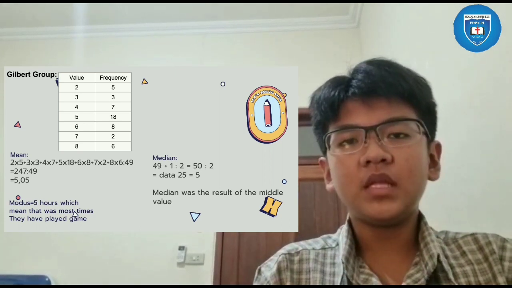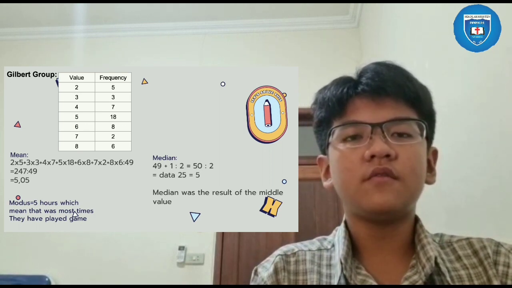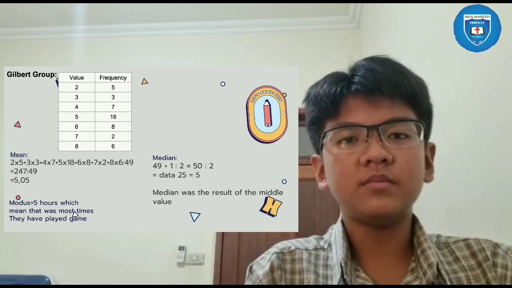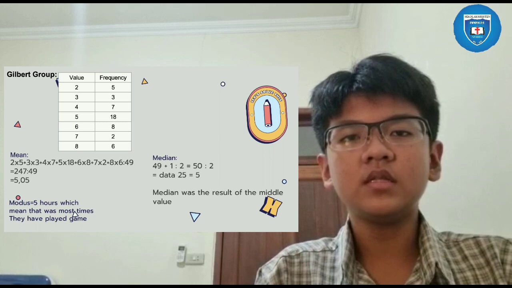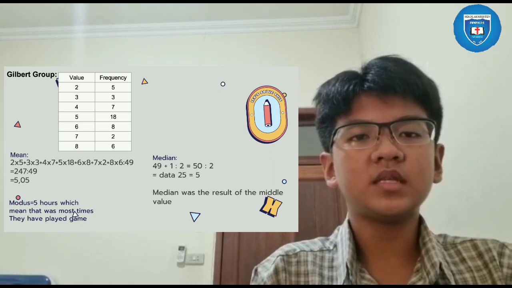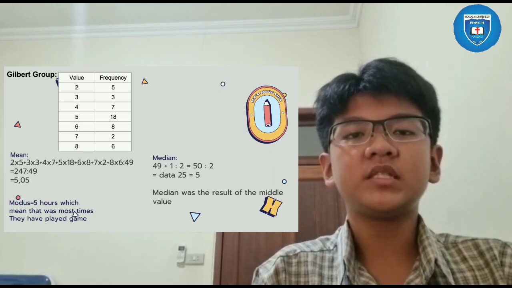We continue to count the mean. The formula of the mean is value times frequency, one by one, added up and divided by the total frequency. So 2 times 5 plus 3 times 3 plus 4 times 7 plus 5 times 18 plus 6 times 8 plus 7 times 2 plus 8 times 6.